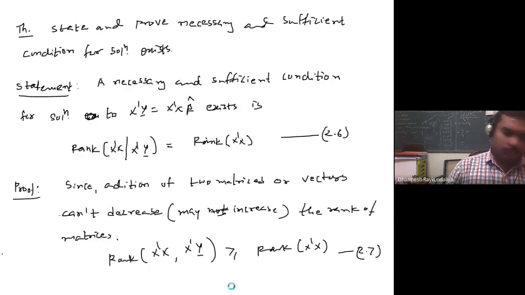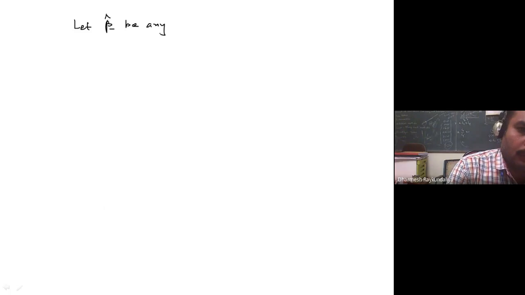So let beta cap be any particular solution of the equation. The solution exists, so let beta cap be any particular solution to the normal equation.